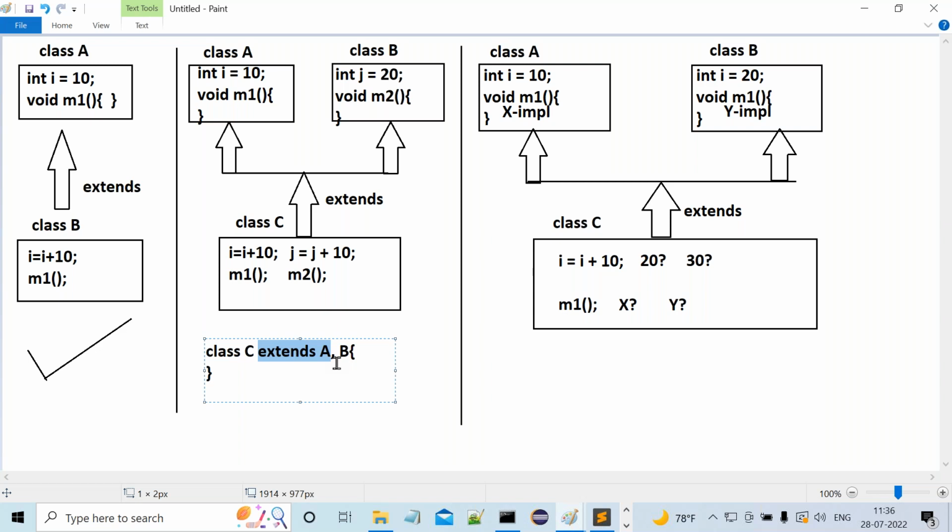Along with the extends keyword, if we provide more than one superclass, the compiler will immediately catch that point and give an error message. The extends keyword does not allow more than one superclass. It is able to allow only one superclass. Why? Because multiple inheritance does not exist in Java. Are all of you following or not?